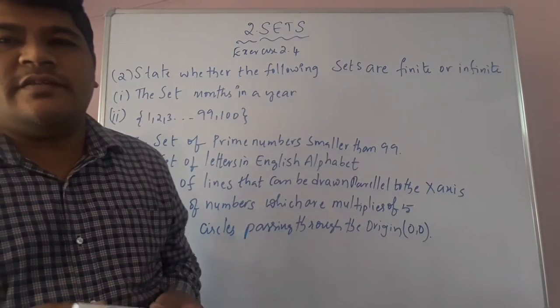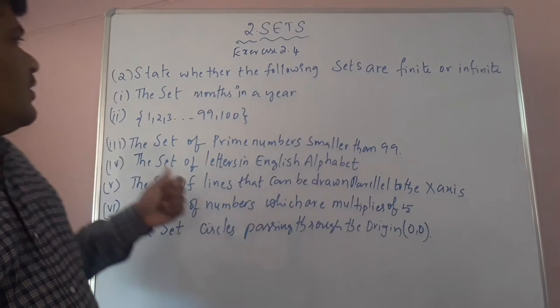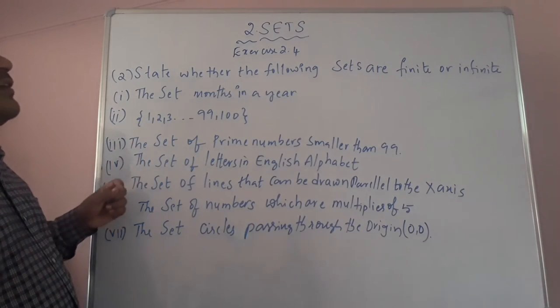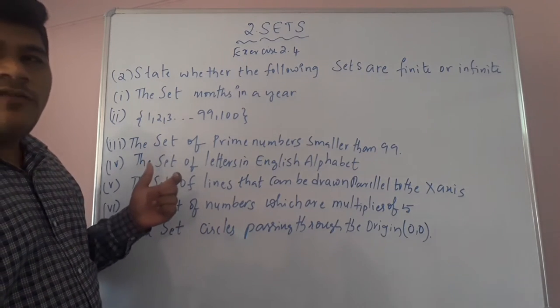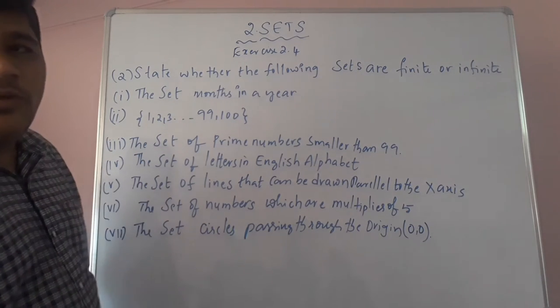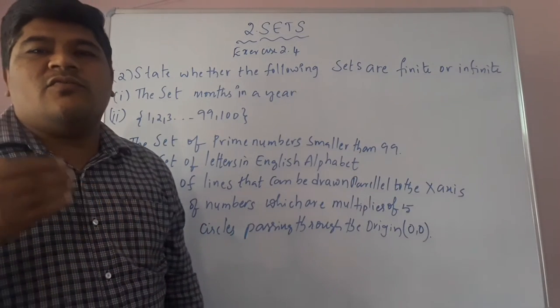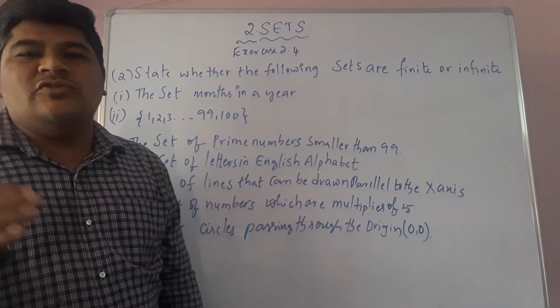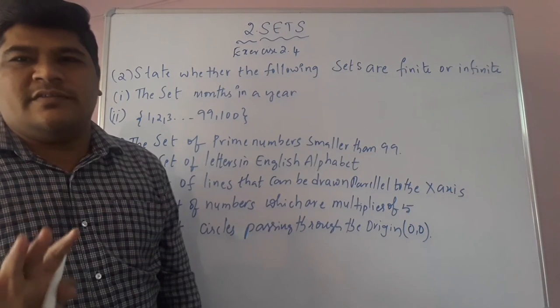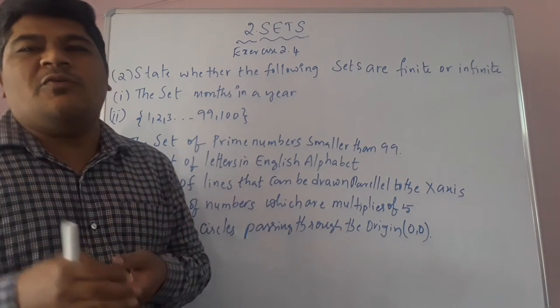Children, now let's see the second problem in exercise 2.4. State whether the following sets are finite or infinite. First problem: the set of months in a year. What are the months in a year? January, February, March, April, May, June, July, August, September, October, November, December. These elements are countable.